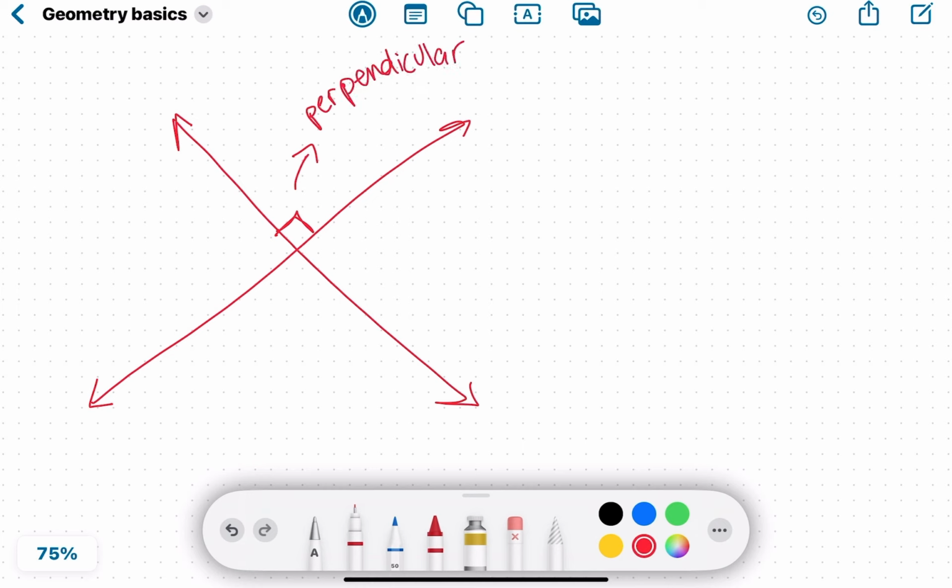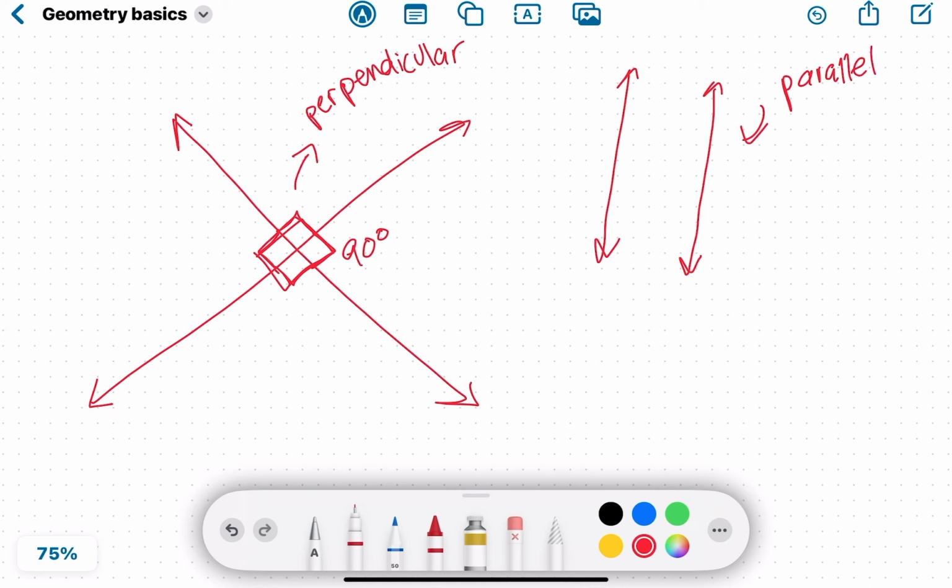When two lines are perpendicular, every single angle they make is a right angle, 90 degrees. You can make a square. That's perpendicular. When two lines never touch, that's parallel. Parallel lines have the same slope, but a different y-intercept. More on that in a different video, feel free to check that out.